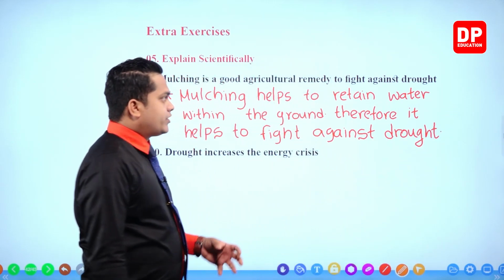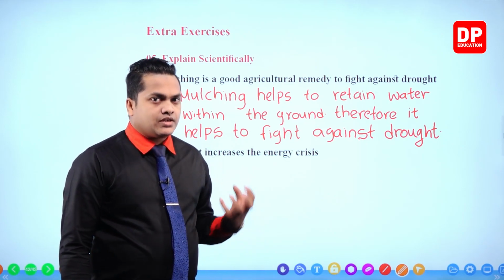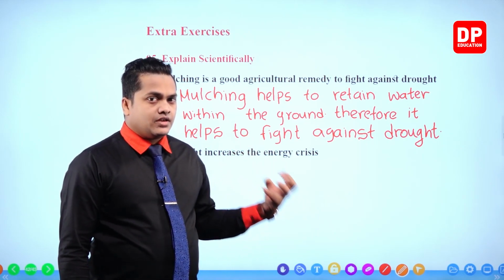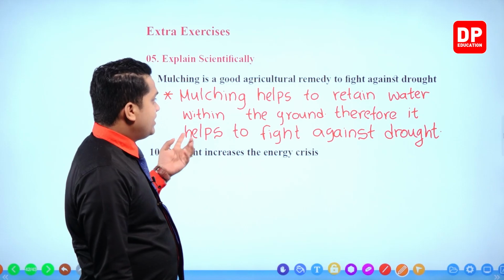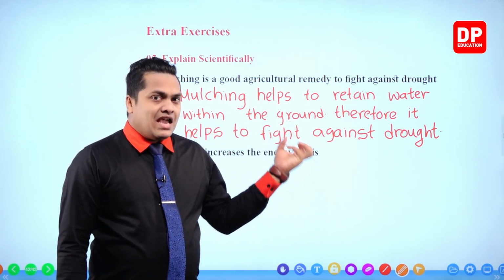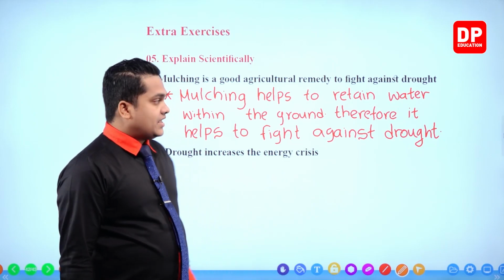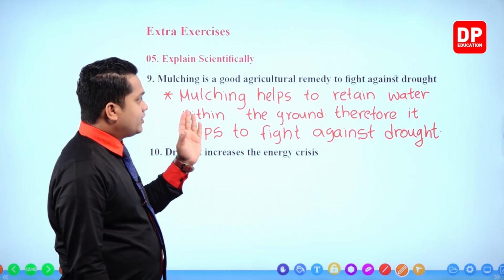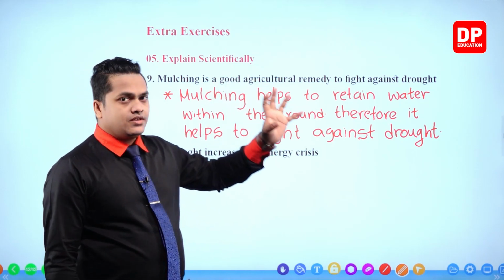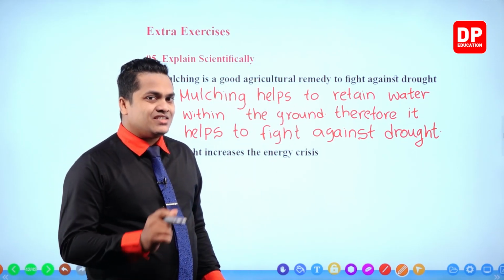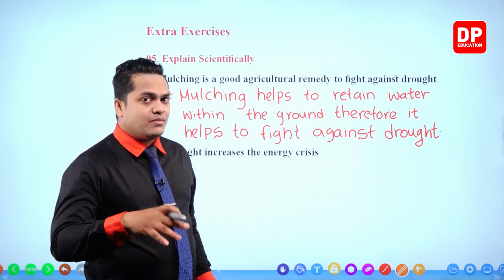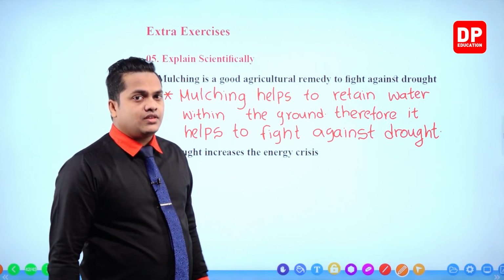So, retaining water within the ground level helps to fight against the drought. That's why, my dear children, mulching is going to help to fight against the drought. So, mulching is a process that can be used to retain more water within the ground level.